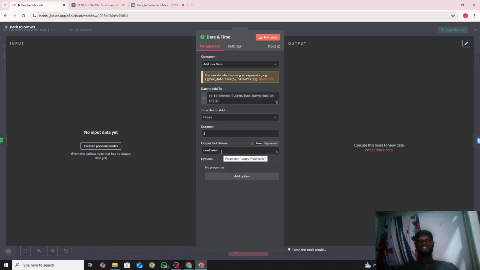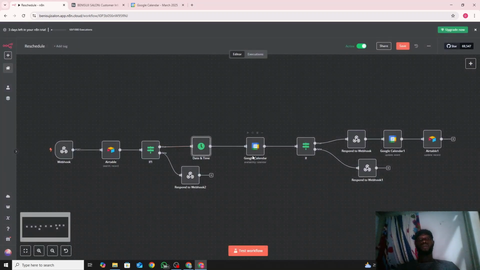To know the format, that's it as new date. But this time, date, because we're using a different flow. And then the same thing, you check the availability on calendar. That's the way I explained it there. And then the if node, it's just the same thing as the previous one. So your if node checks if it's available or not, and then you send the response back.